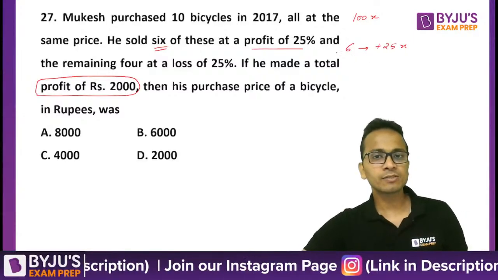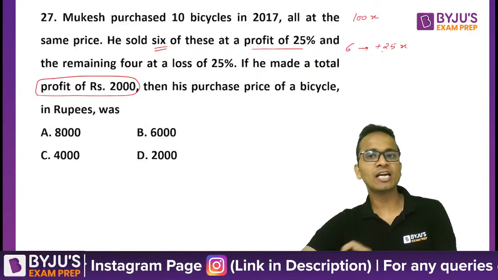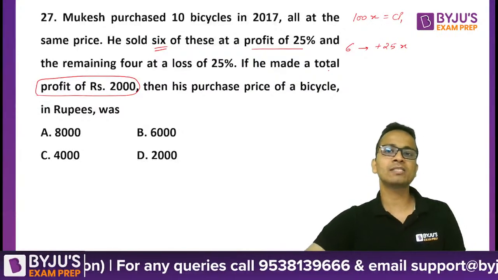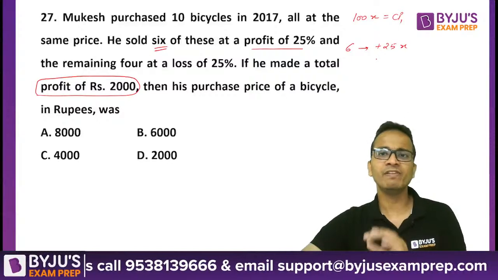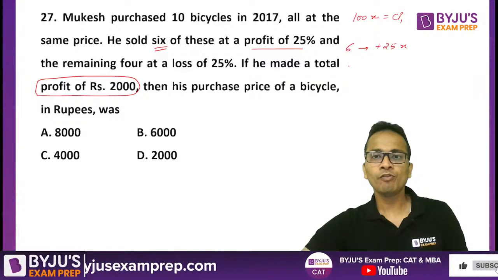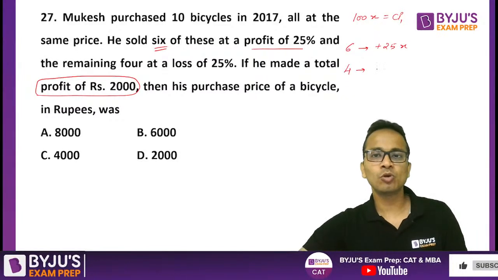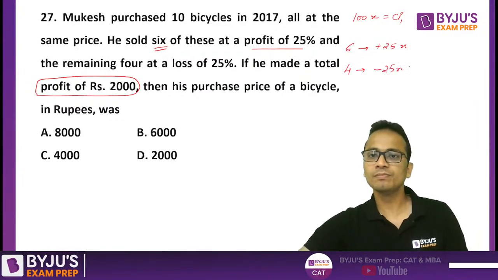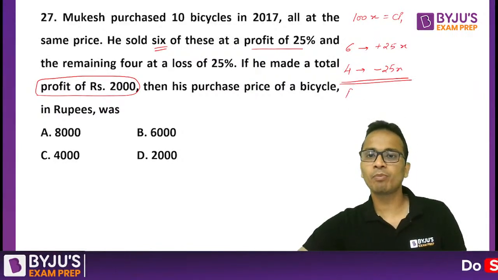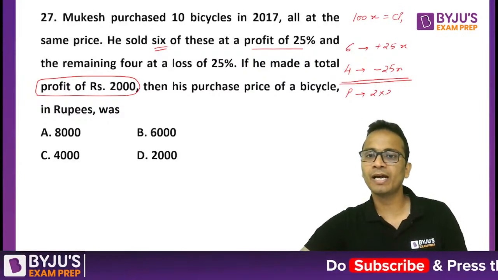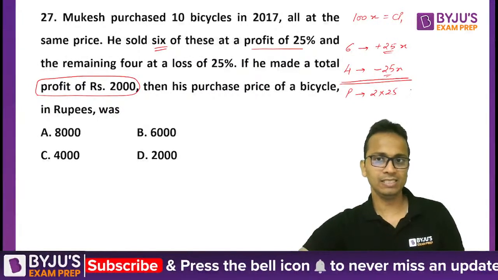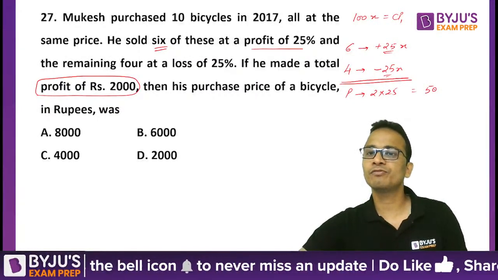Okay. So 6 bicycles he sold, each at a profit of 25%. Since the cost price of each bicycle I have assumed as 100x, on each bicycle he will get a profit of 25x. 6 bicycles like this. On 4 bicycles, each of them is sold at 25% loss. So I can say that his net profit or loss will be a profit of 25 multiplied by the difference of 6 and 4, because this part is the same, easy calculations, and this is 50x.